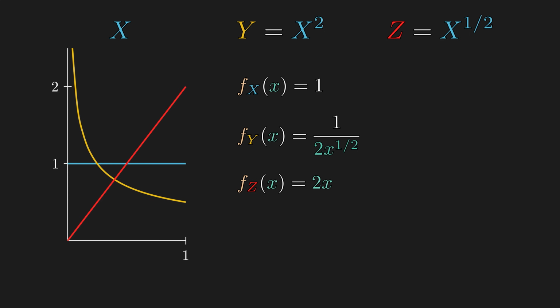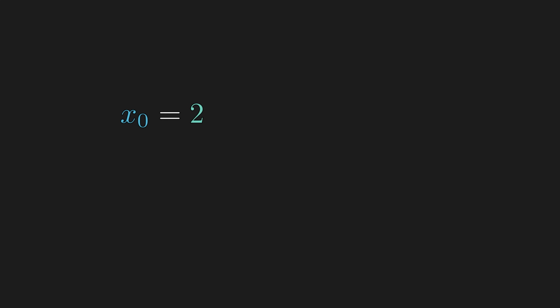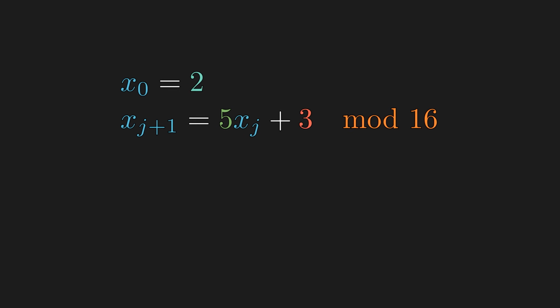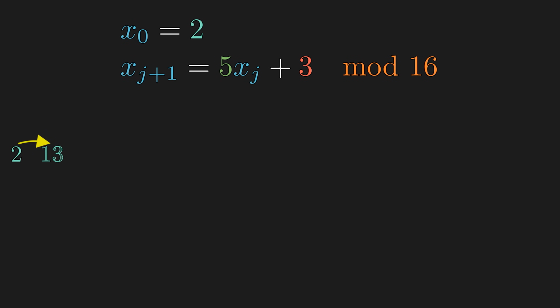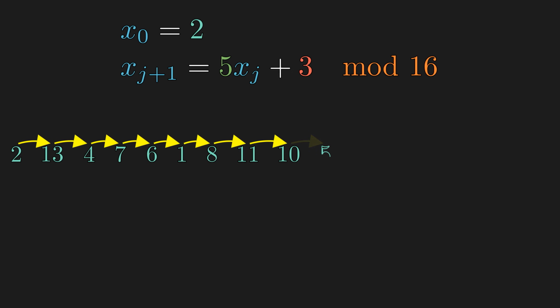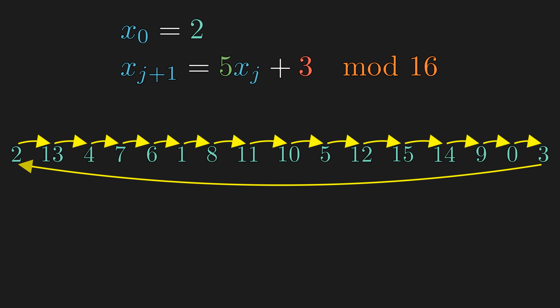Now, in order to create random number generators, we have to take a step away from calculus and do some number theory. So let x naught be 2, and define the recursive step so that the next number is 5 times the previous number plus 3, then divide by 16 and get the remainder. If we apply the iteration on 2, we get 13. And we can keep going until we go back to where we started. Notice how each number from 0 through 15 shows up exactly once in a fairly unpredictable order.